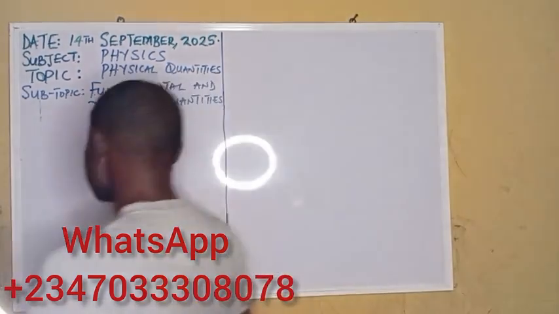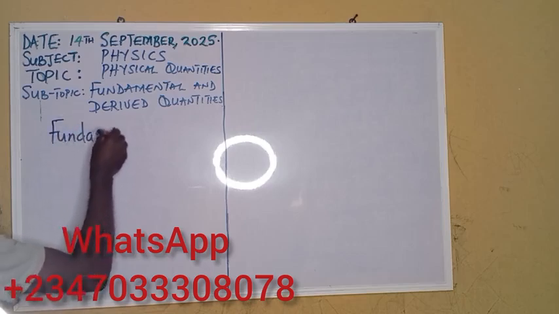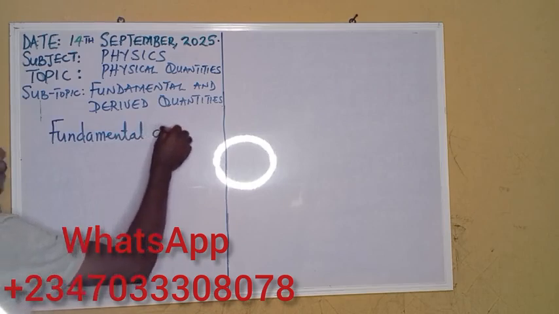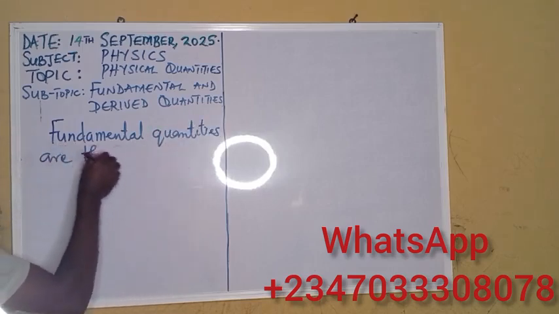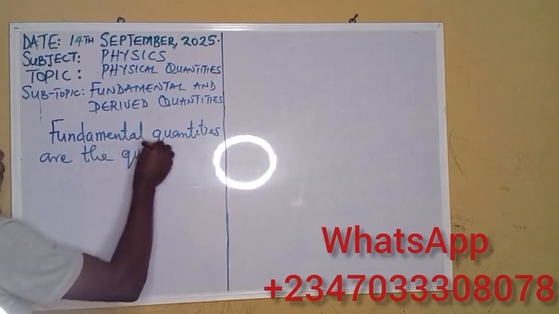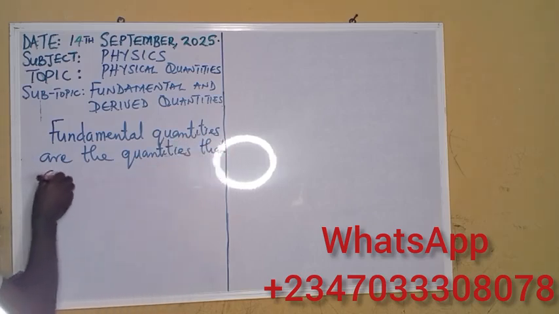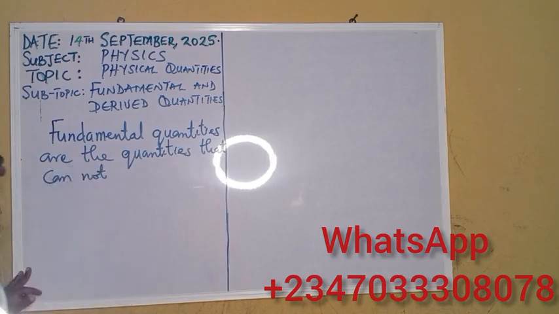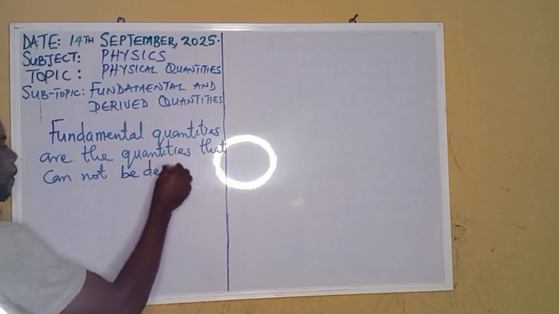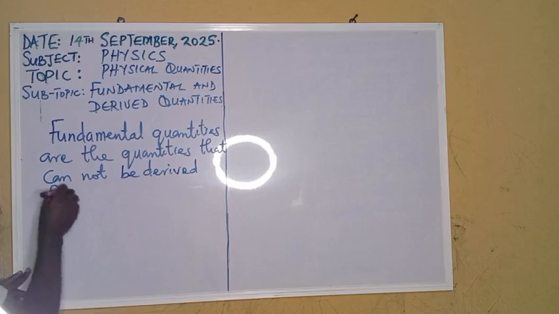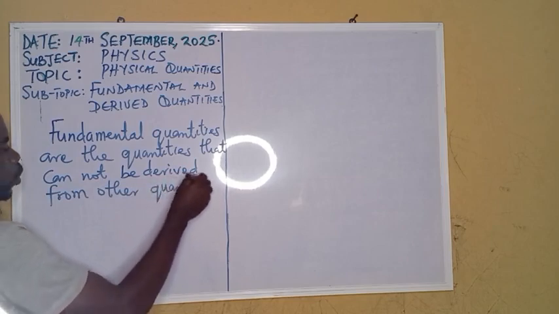We say fundamental quantities are the quantities that cannot be derived, if you like, you can use produced or obtained, from other quantities. They cannot be derived from other quantities.